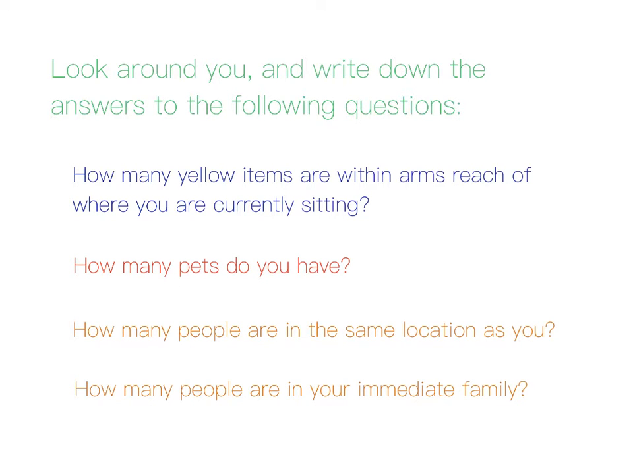Okay, 1. How many yellow items are within arm's reach of where you are currently sitting or standing? So you're not getting up and moving around, how many yellow items could you grab from where you are? 2. How many pets do you have? Not with you currently, just how many pets does your family have? And then these last two are separate questions, but we're going to analyze them together.